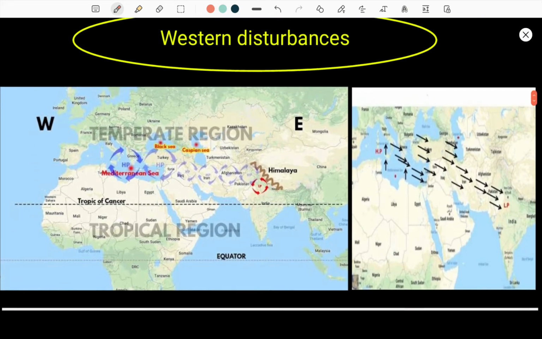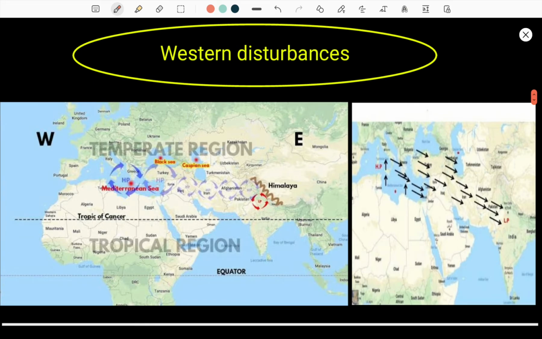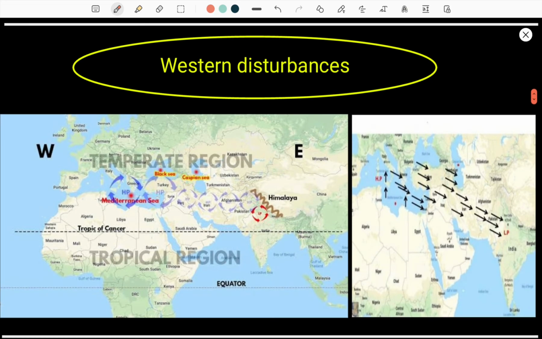And let us look into one more reason, which is western disturbances. It is a natural phenomenon where India regularly receives a high amount of rainfall in winter, mostly in the North Indian parts. Western means it comes from the western direction, so we call it western disturbances, and it is also carried over by westerlies. Westerlies are the tropical and extratropical winds, and these winds also help this high pressure zone. Okay, we shall look into the image first and let me explain in detail.